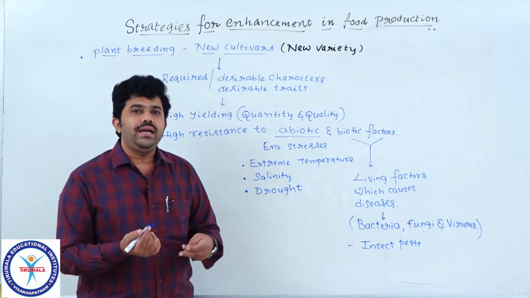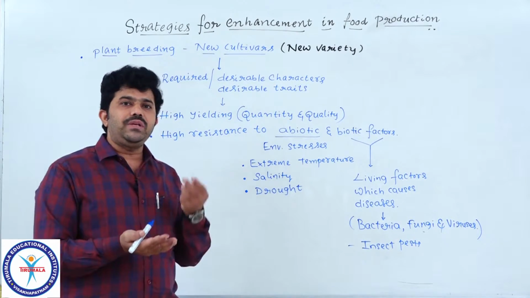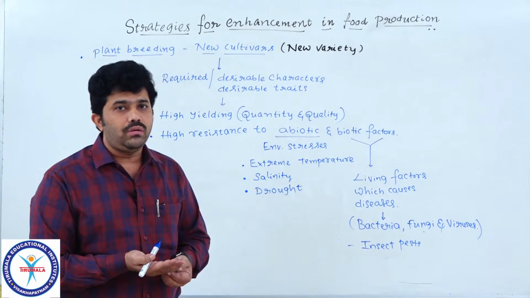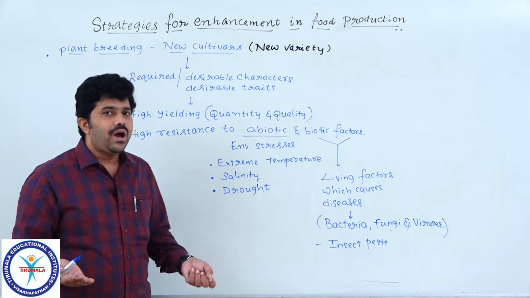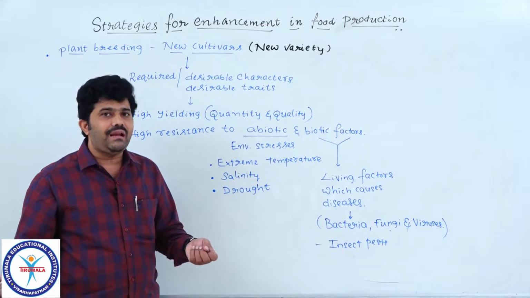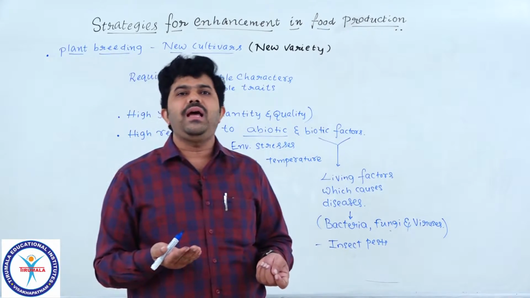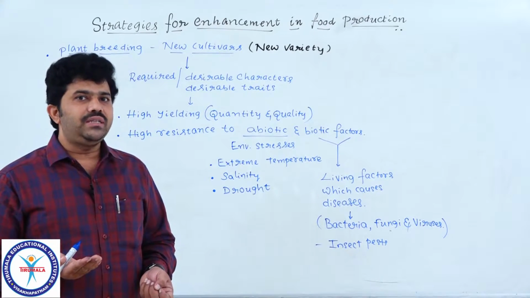You know, right? Decade to decade the population rate increases. Population rate increases means the requirement of food is more. The requirement of food is more, but if the sources remain the same, or otherwise decline, where is the possibility to compensate the requirement of food for all the people in the world? It is very difficult to compensate the requirement of food.